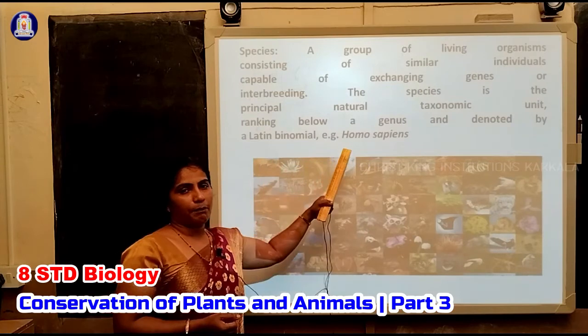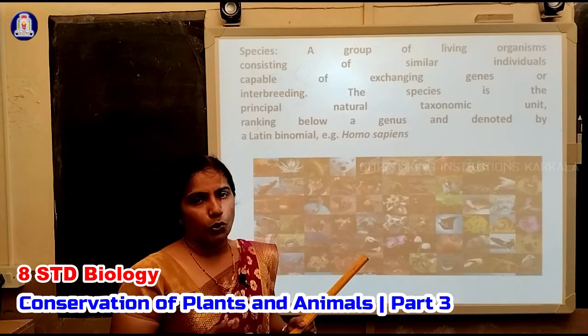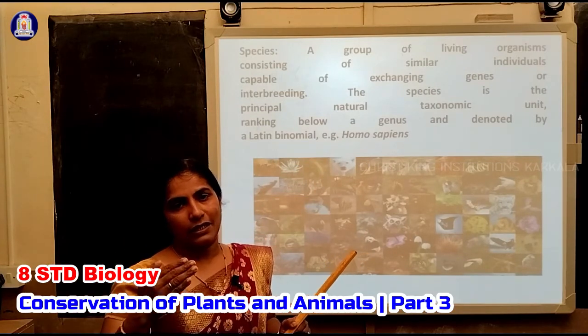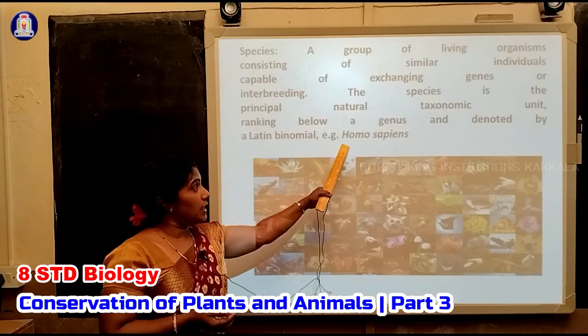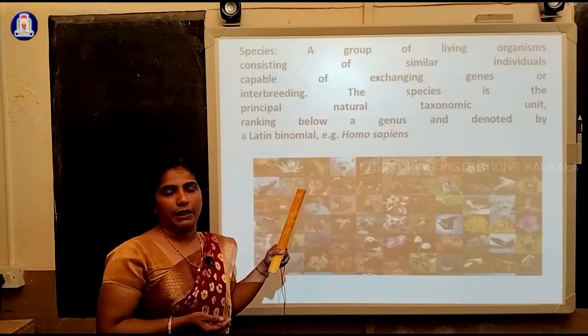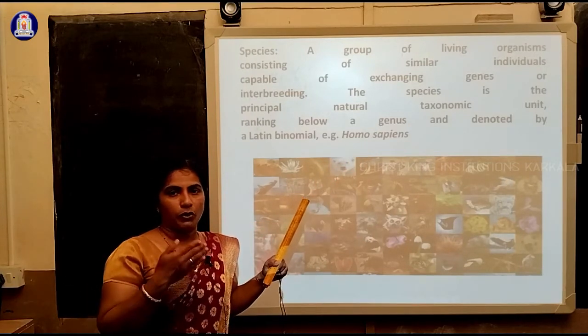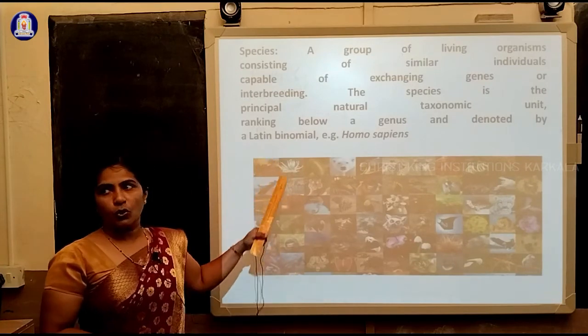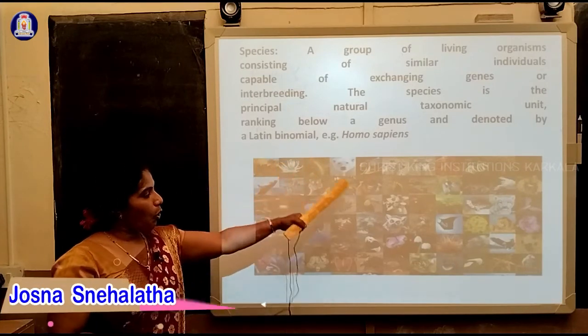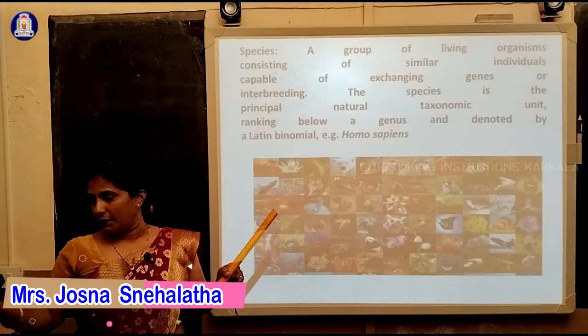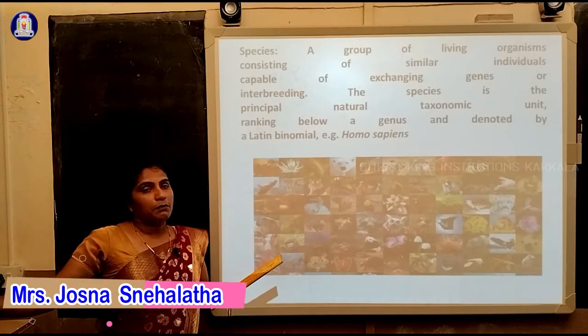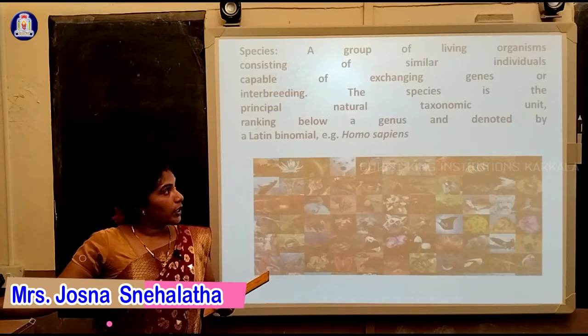Here one example is given: Homo sapiens. Homo sapiens is the genus and species name of a human being. Homo sapiens will give birth to Homo sapiens only. All the individuals give birth to their own kind.